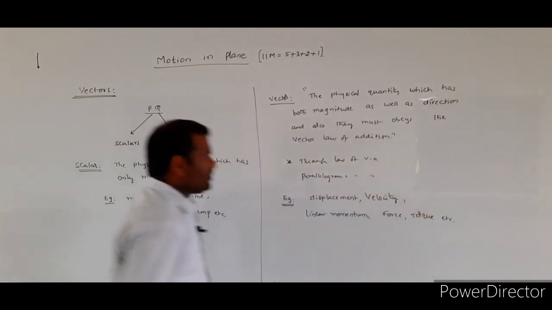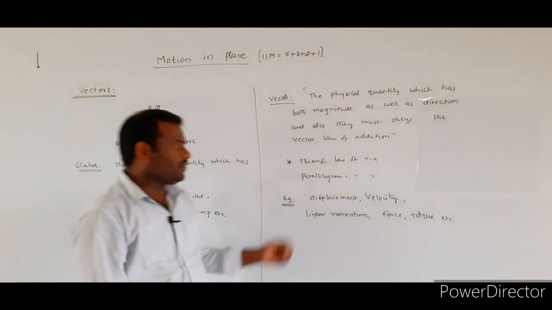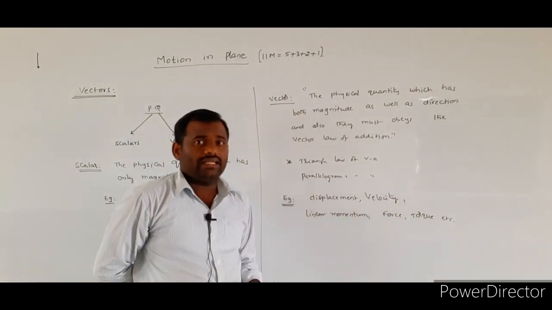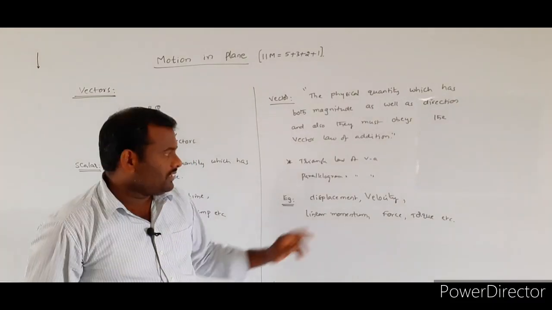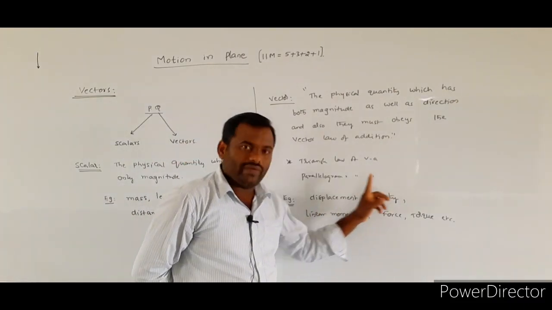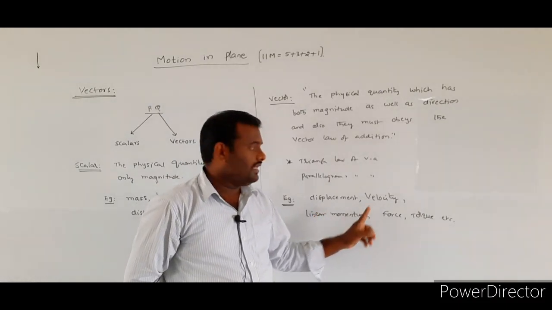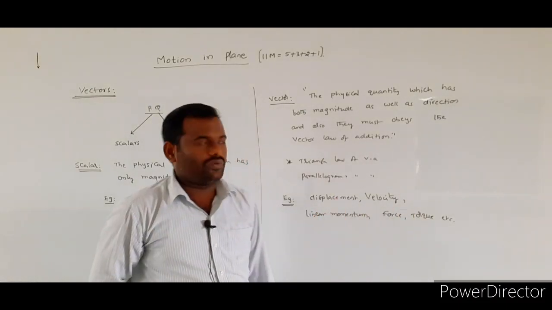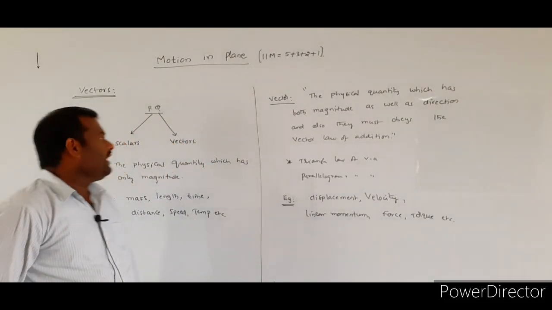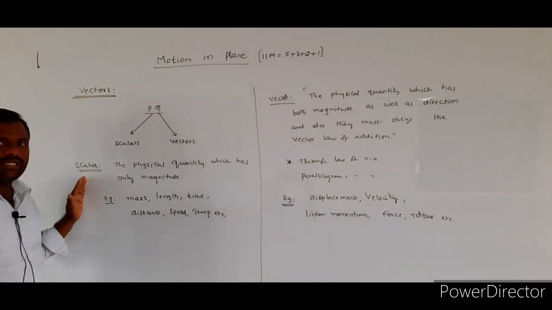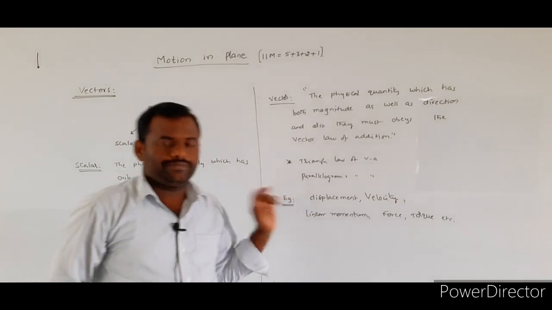That's it. Displacement, already we studied in the last topic, motion in a straight line, and also velocity is a vector quantity, linear momentum is a vector quantity, and force is also a vector quantity. So this is simply the difference between scalar quantities and vector quantities.